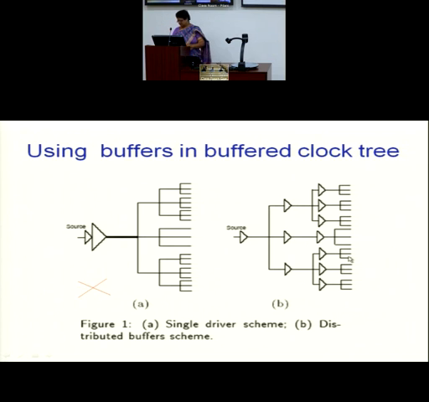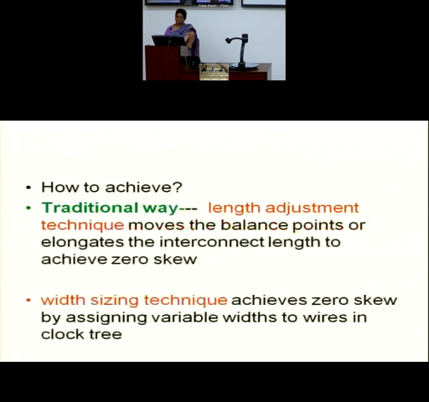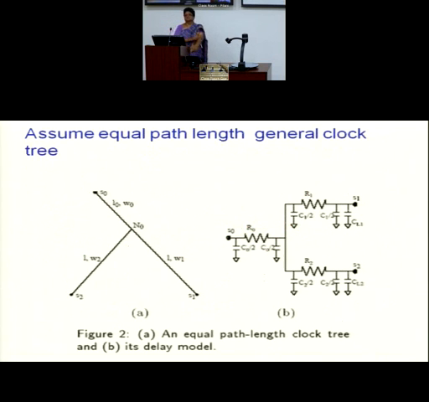Now you need to understand a very simple way to do it. How do you decide the buffer insertion points? Where to place the buffer? Elmore's delay formula, simple. Or the minimum delay condition. What is the minimum delay condition?